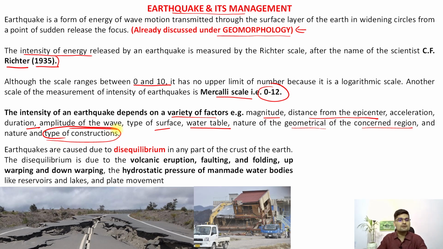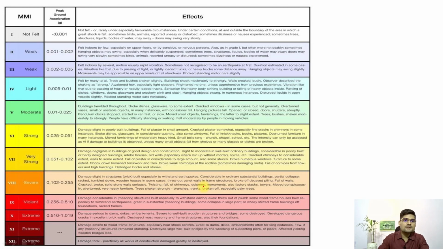So remember, earthquakes are caused because of the disequilibrium in the interior of the earth. We have already learned about it in detail in geomorphology. So volcanic eruption, faulting, folding, upwarping, downwarping, hydrostatic pressure changes due to human-made water bodies, reservoirs, lakes, plate movement, all these factors, nuclear explosions, testing, right? So all these factors contribute to various kinds of earthquake, and we have lots of life and property loss in various earthquakes that we have recorded. So what you find here is the difference between the Richter scale and the Mercalli scale represented in this particular table. So if you observe, this one is the Mercalli scale and this is the Richter scale.